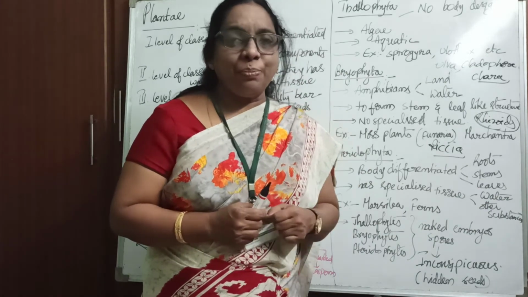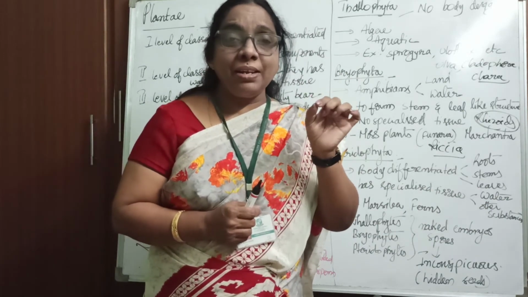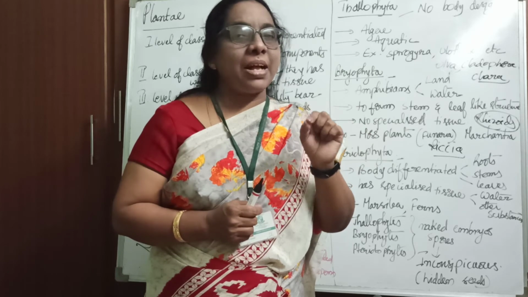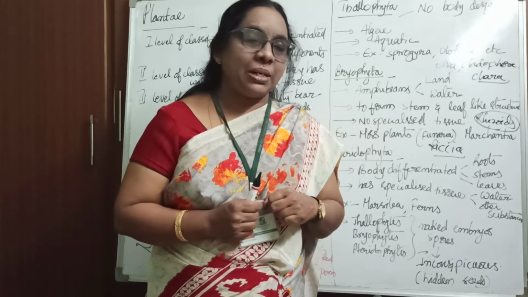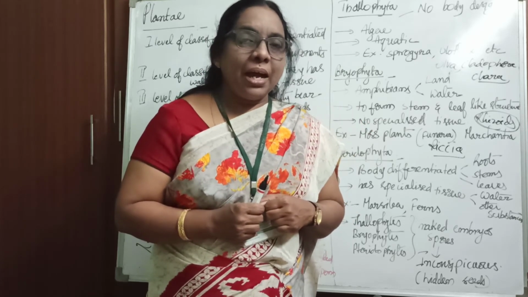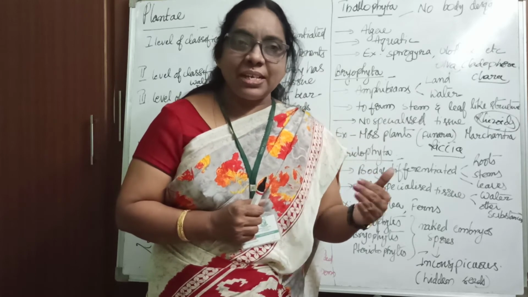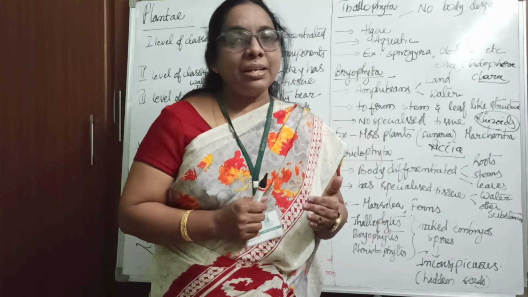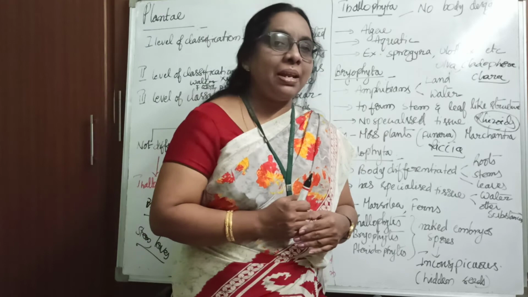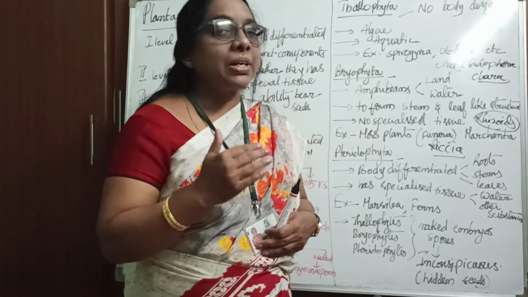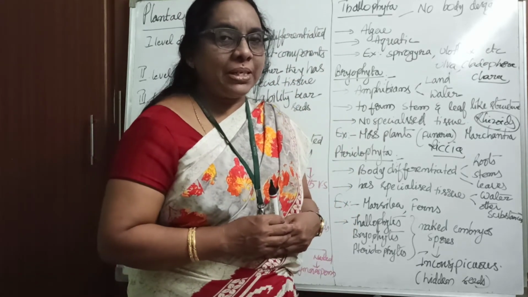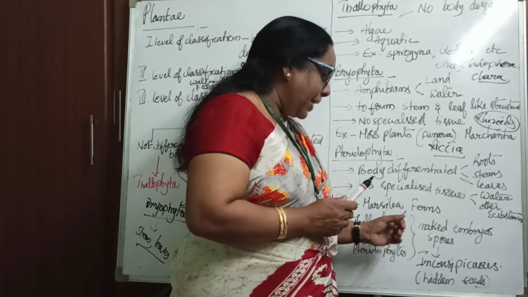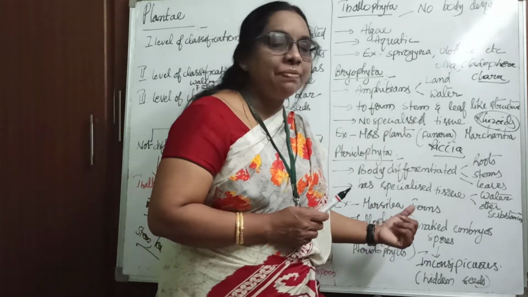Another important point is that they have a primitive vascular system developed in this particular group. Or we can say the primitive specialized tissues, xylem and phloem, are developed, and they are helpful for conduction of water and food material. Examples for this are Marsilea and the fern plant.